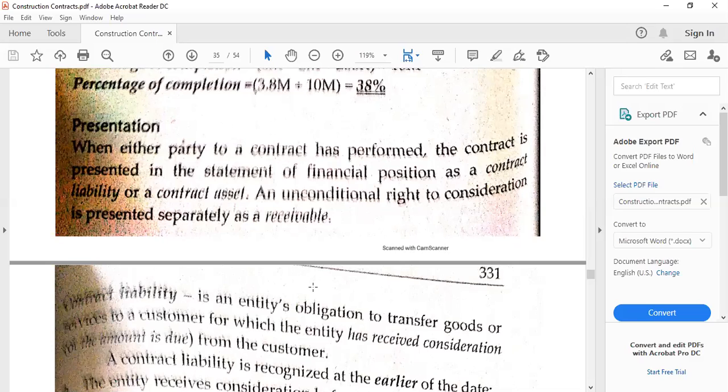Now, if, for example, we are going to render services or sell the goods on account, then we are going to debit, let's say, accounts receivable, but if promissory note, so we are going to debit notes receivable. So basically, we are going to debit cash if on cash basis, but if not cash, it's any receivable. So could be accounts receivable if just the oral or verbal promise to pay. And then if, for example, there is a promissory note, so that would be a debit to notes receivable. So that's how it goes for the debit.